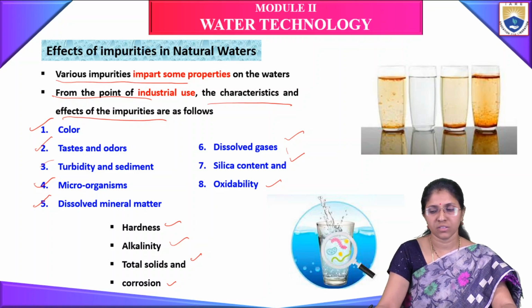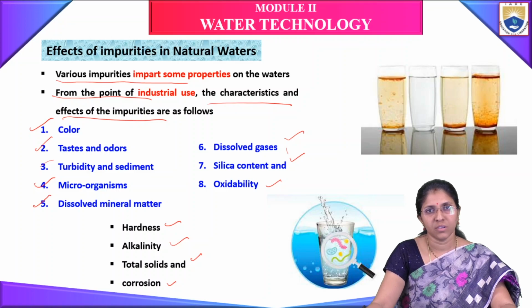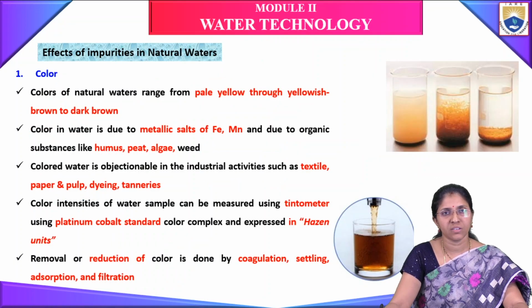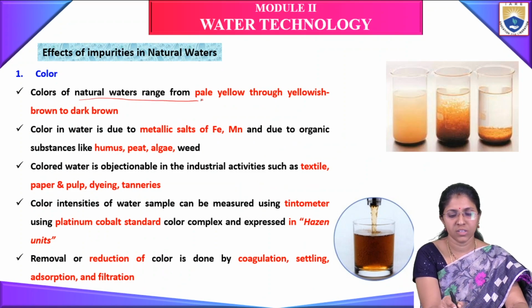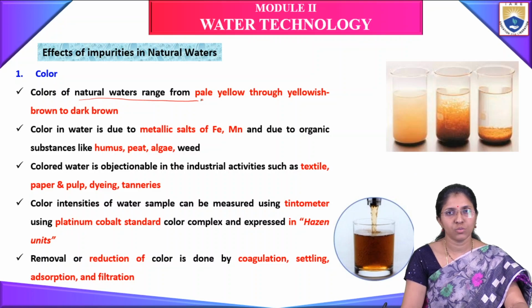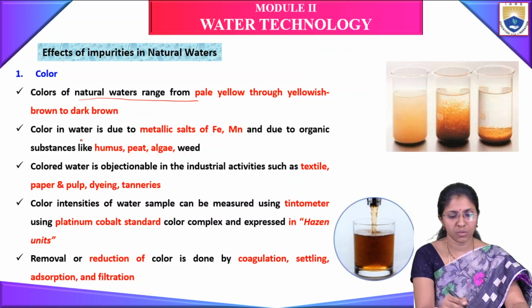And what are the effects of these impurities from the point of industrial use? First one is color. Colors of natural waters range from pale yellow through yellowish brown to dark brown.